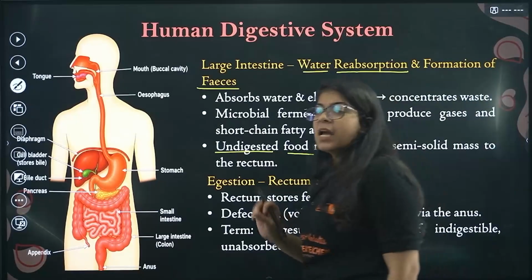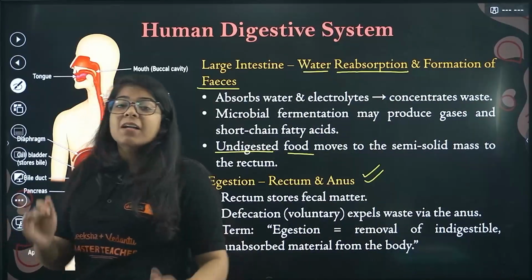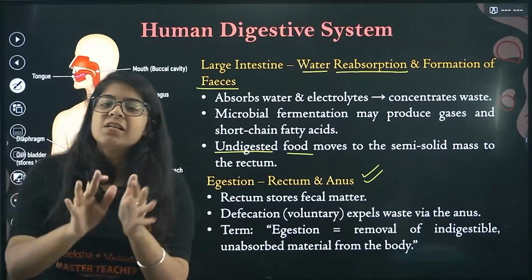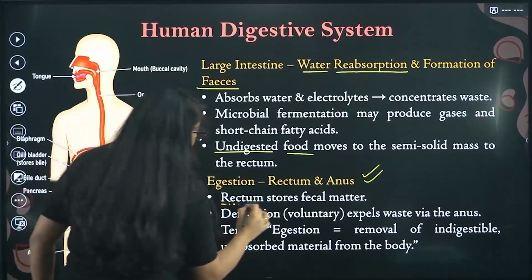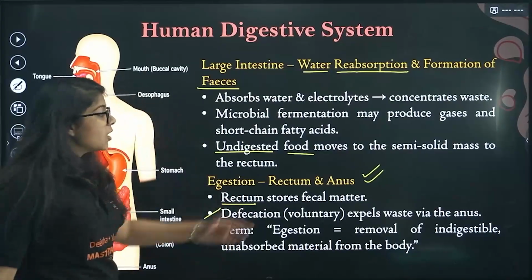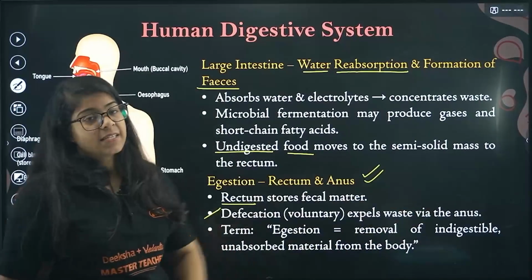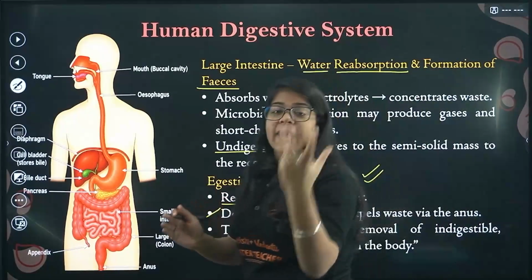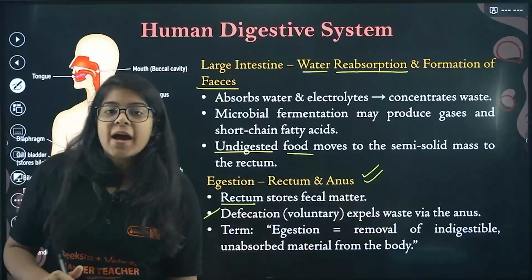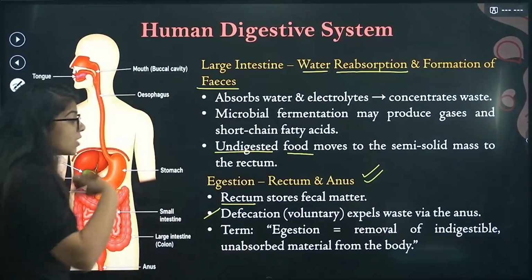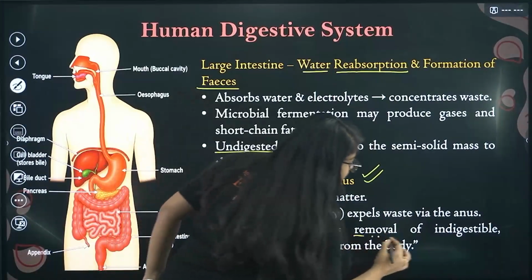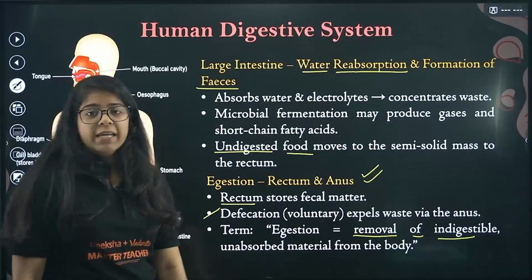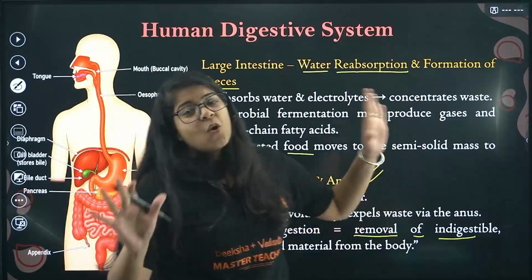Rectum and anus. Now, rectum is the part where the solid waste is stored, your fecal matter is stored. Then defecation happens, which expels the waste via the anus. Through the anus it gets out of our body. Done. Now egestion. What does egestion mean? It means removal of indigestible, unabsorbed material from the body. Done. Whole digestive system.